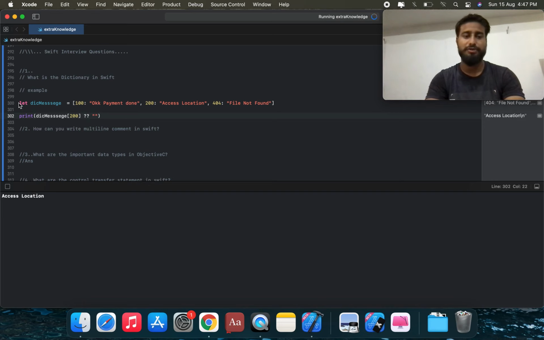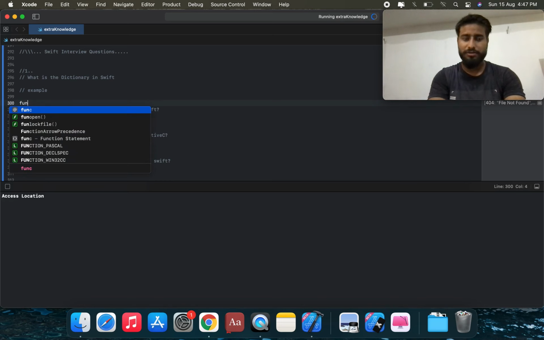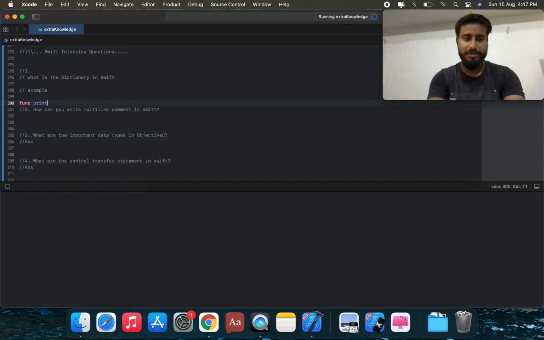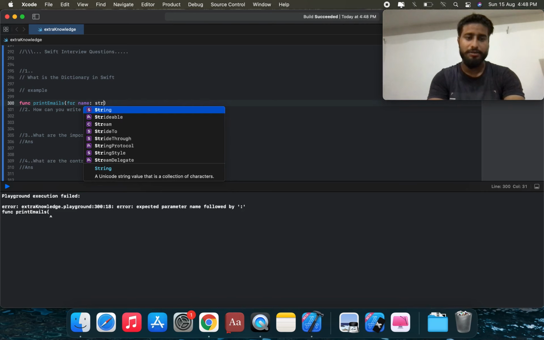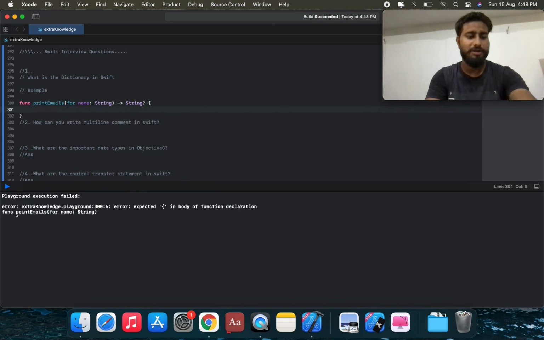Okay, suppose we create a function. We're going to create a function that uses a dictionary. So print emails, which takes a label name of type string, and the function returns an optional string. We can call this function.